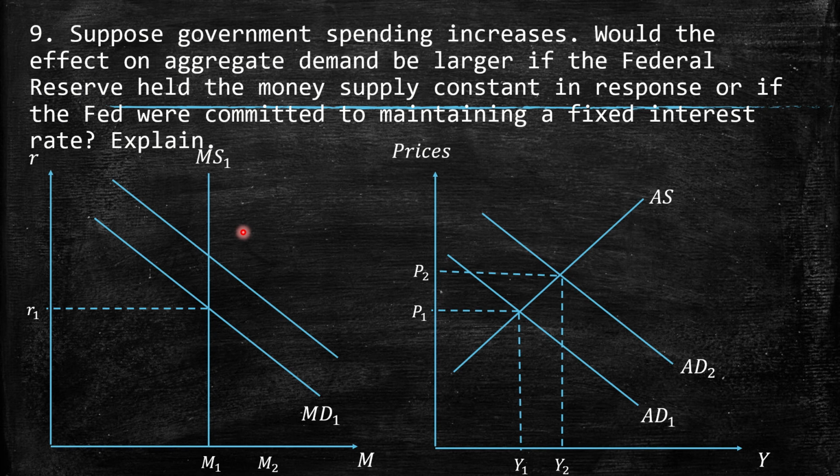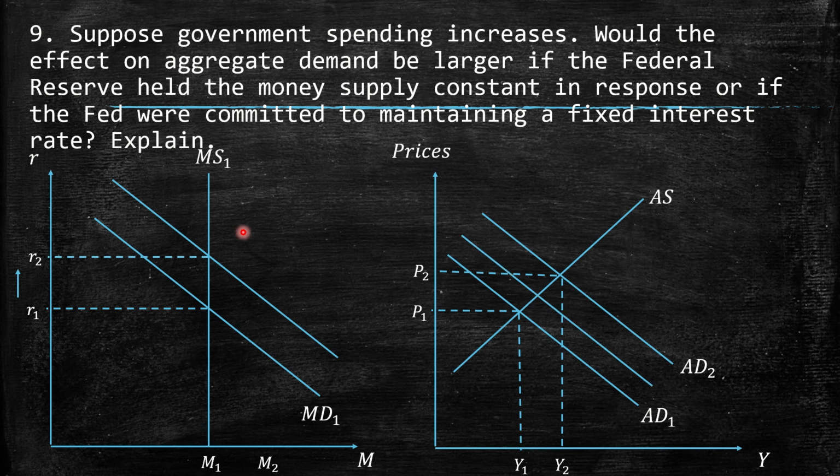So the money demand shifts to the right. As a consequence, we have an increase in the interest rate. Okay, this is basically the situation.